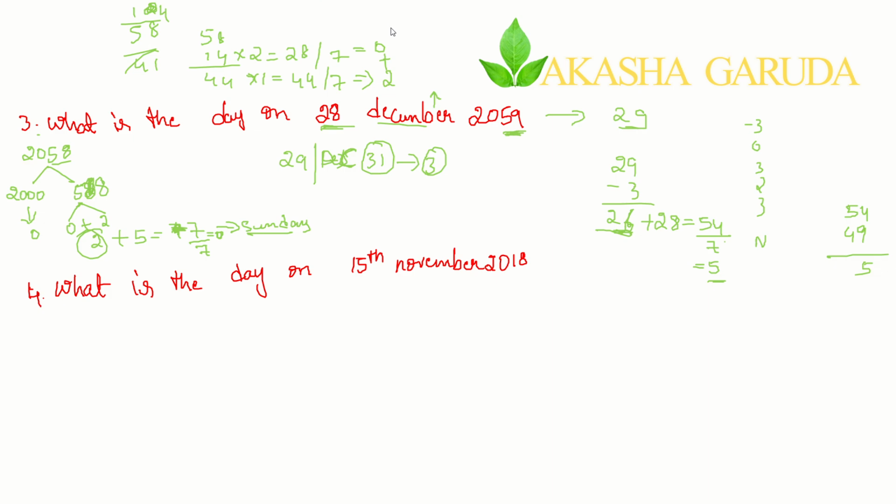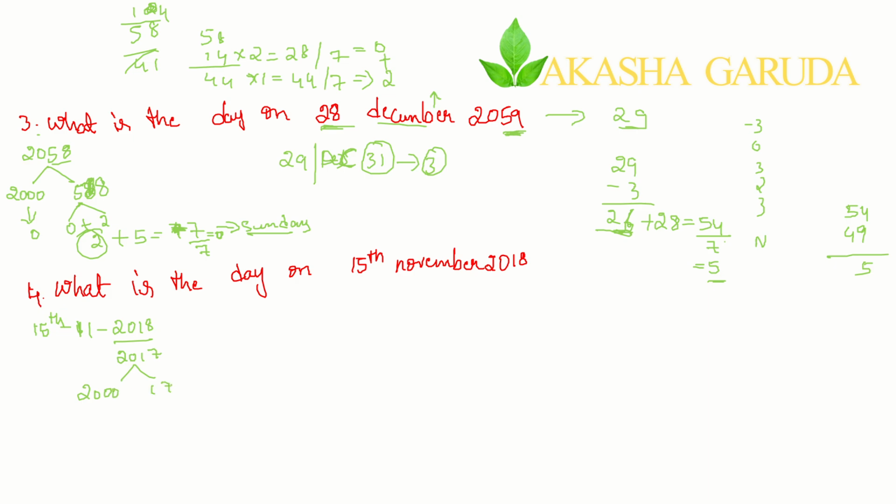So now we'll start the next question, the second question. Take the date. What is the date given? 15th November 2018. Take the year, go 1 year back, 2017. Split these into two parts.